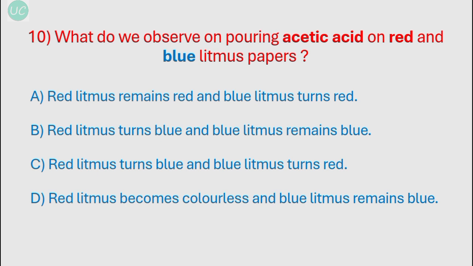Okay, so as the name suggests, acetic acid is an acid. Okay, so the first option, red litmus remains red and blue litmus turns red. So this is the correct option. When acid is poured on litmus papers, the red remains red and blue litmus turns red. Okay, and the rest of the options are incorrect, that is red litmus turns blue. So this happens only when there is a base, and blue litmus remains blue.